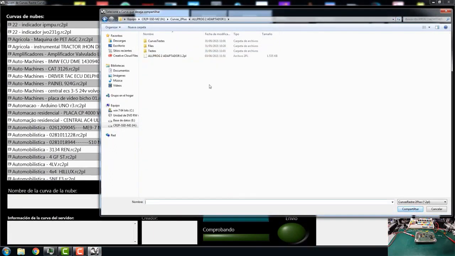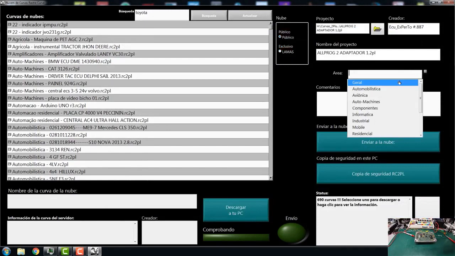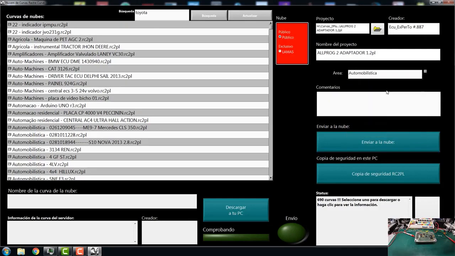Here is the automotive area. Avionics, machine components, computer science. This is a tool, and it is for cars, so I am going to put automotive. Comments: none, I am not going to put anything. It is understood that if I go up it will be fine. Then it sends to the cloud. Please wait. Watching the curve now. Let's see it.